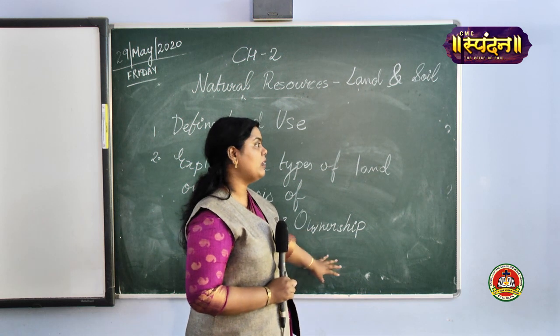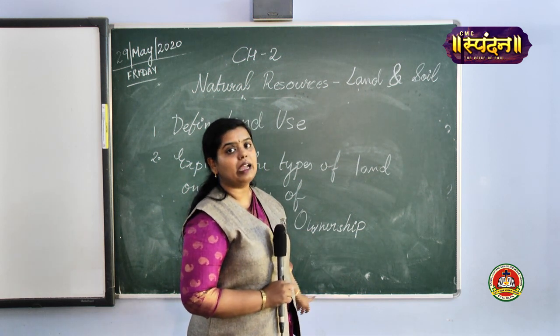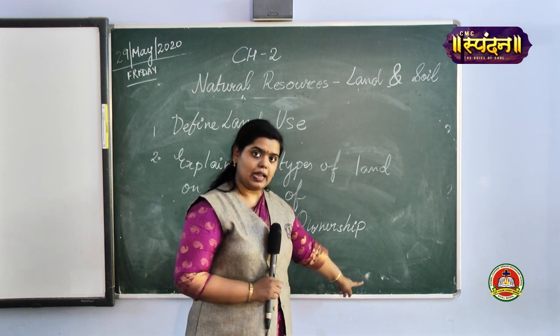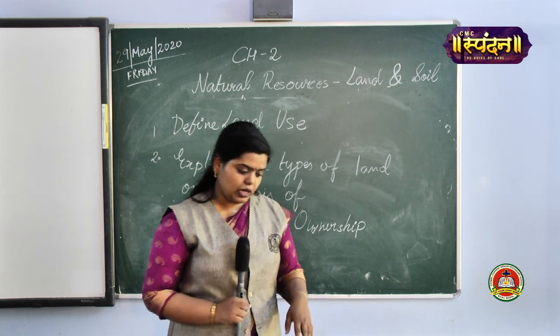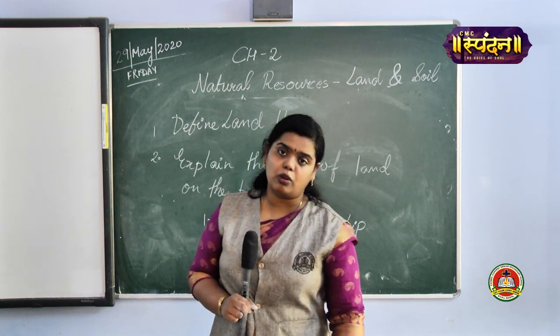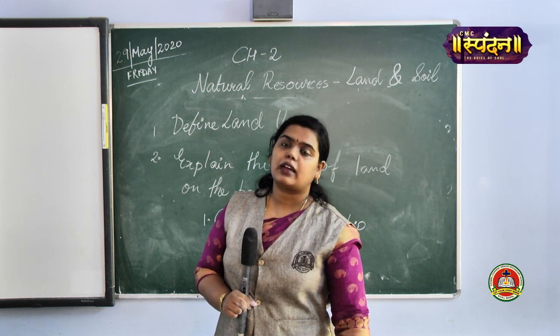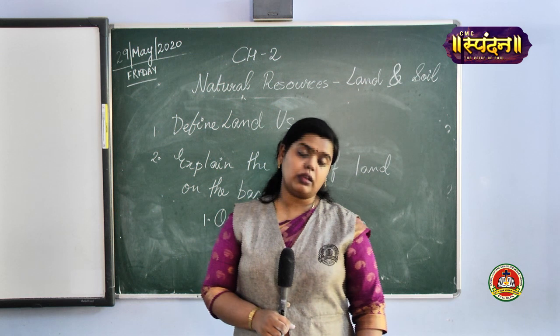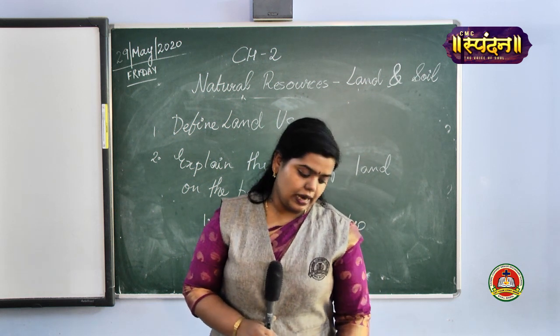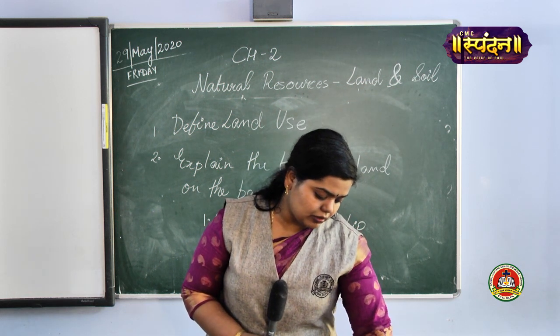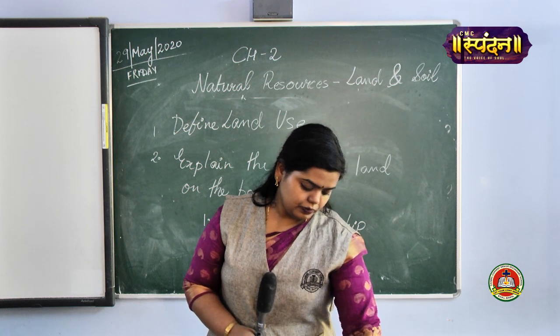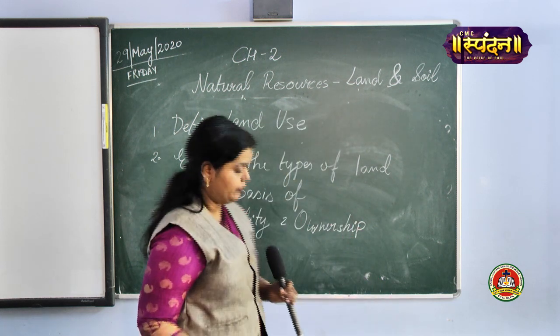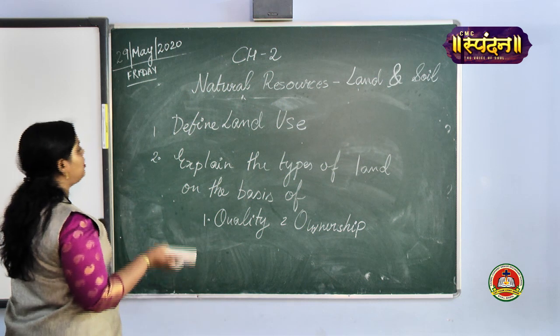Factors, they have given around 5 to 6 factors in your book itself. Please write those factors under the third question, that is, what are the factors that determine the use of land? I hope it is clear till this topic. Okay, let's move on to the next topic.